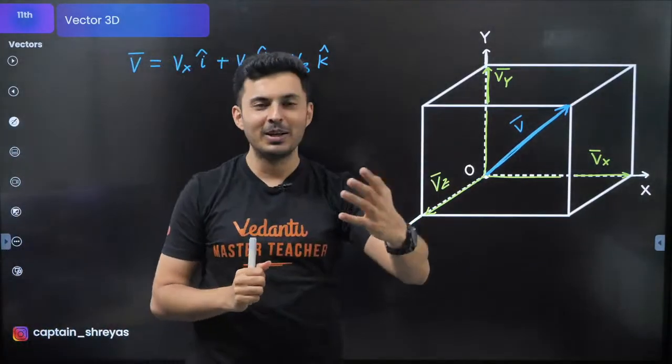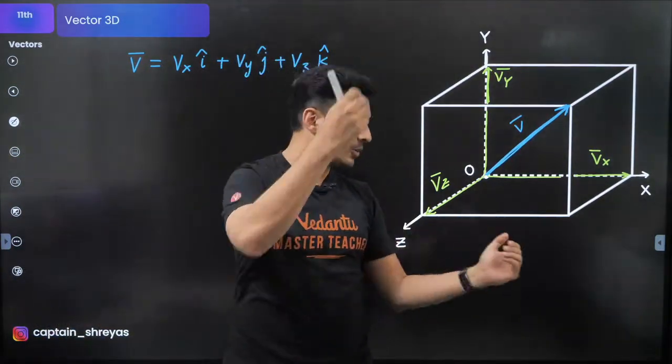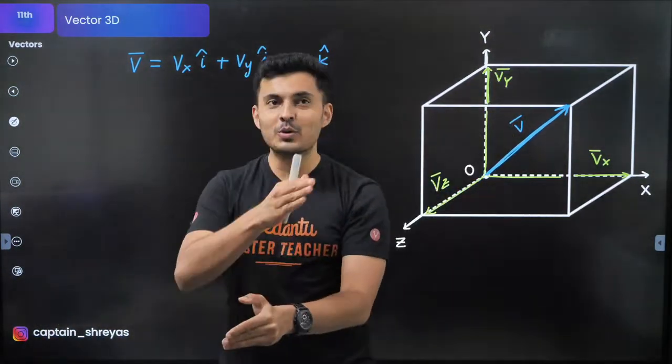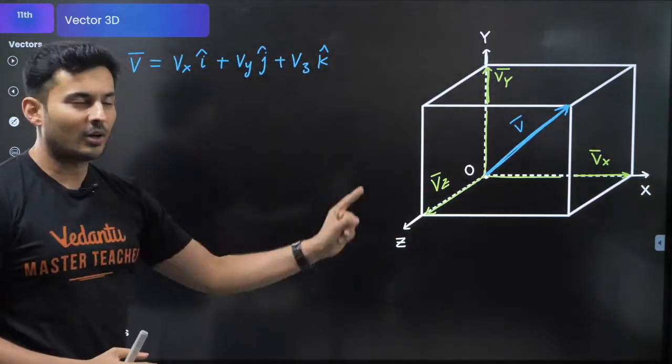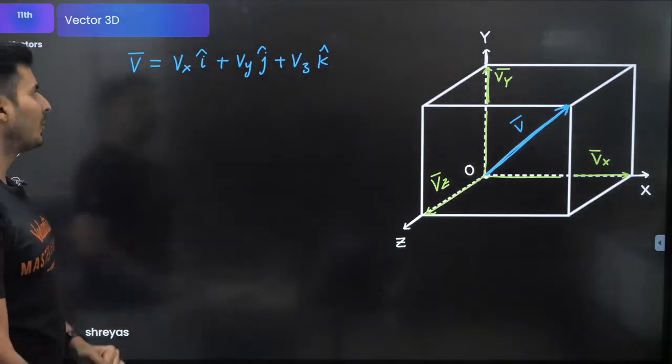So whenever you see a room, you should always think of a vector. Oh, it is going like this. Oh, it is coming like that. So it's easier to visualize whenever you think of a room and join the corners of a room. So drawing a cuboid is very important.